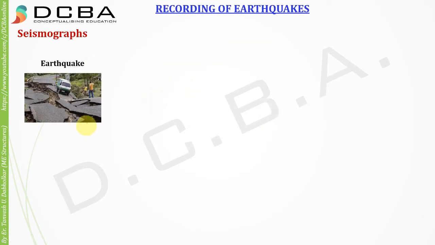So for recording the earthquake, we have something called seismographs. Seismographs are equipment through which we record an earthquake. An earthquake is going to generate three types of waves. We have learned P waves, S waves and L waves. If we are able to record any one of these waves, we can say that we have recorded an earthquake. Any one or all of them, if we record, we can say that we have recorded an earthquake.